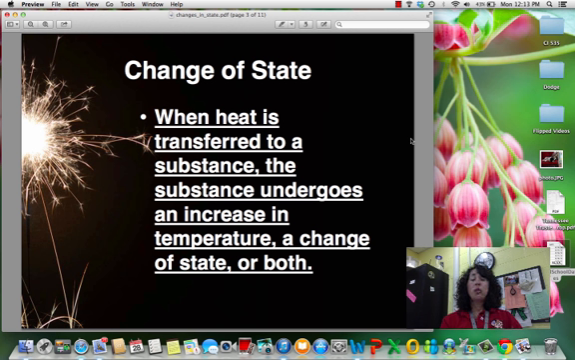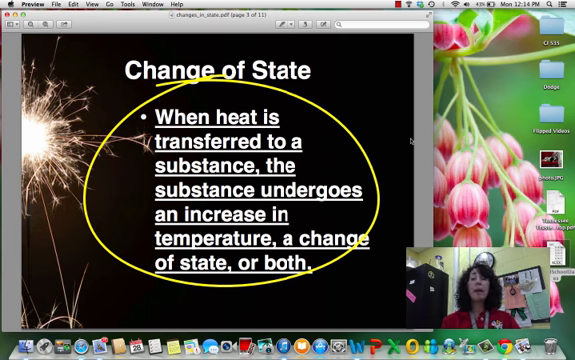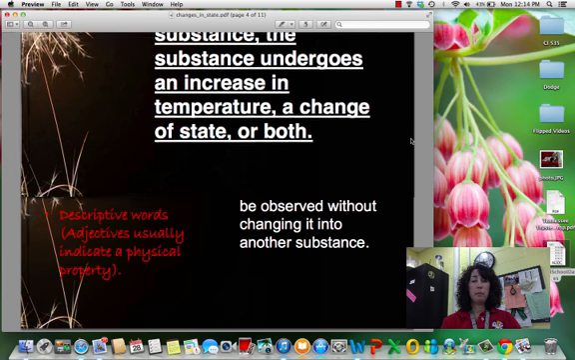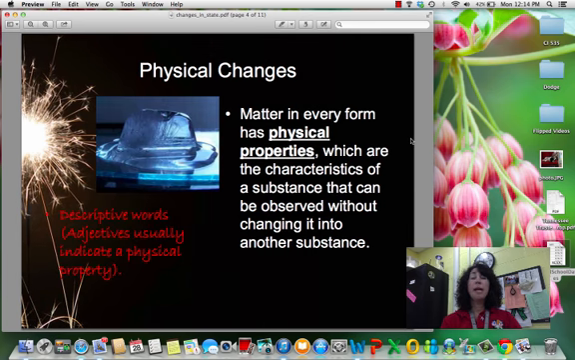And when heat is transferred to a substance, that substance undergoes an increase in temperature. And so because of that, a change in state can happen. All right. Now, because we are just changing the state of matter, whether it is a solid, a liquid, or a gas, that is considered a physical change. We are not changing the type of matter that substance is. We are simply changing the state that we find it in.